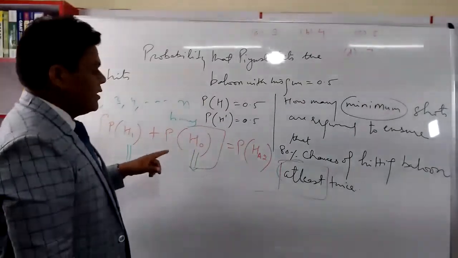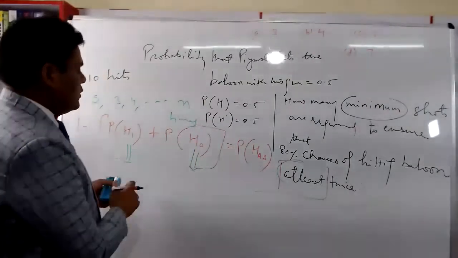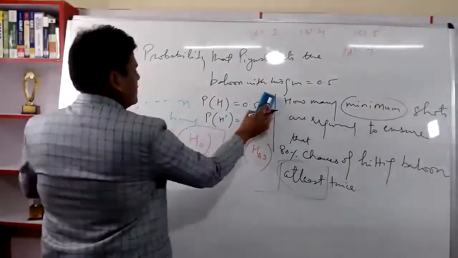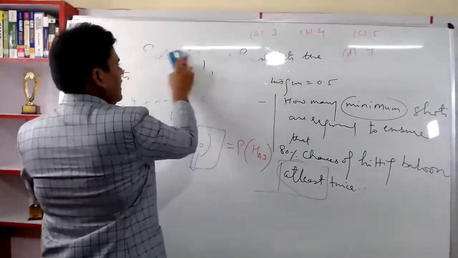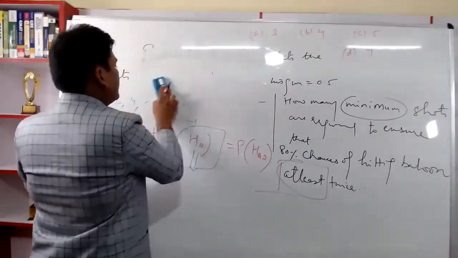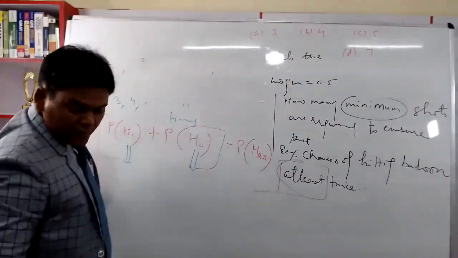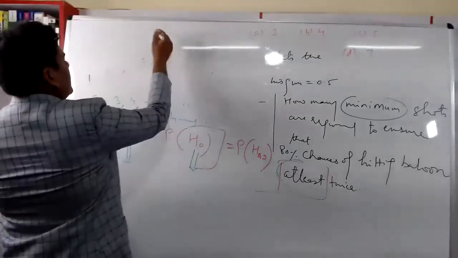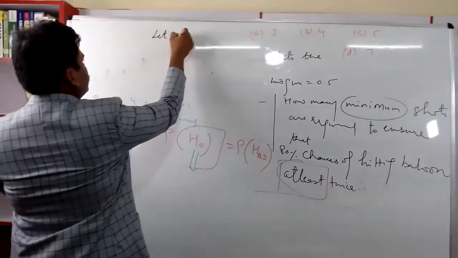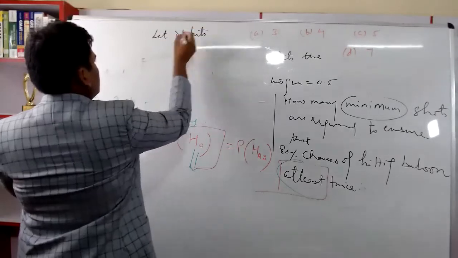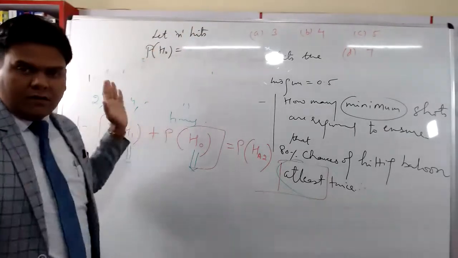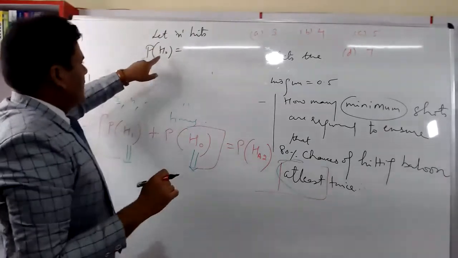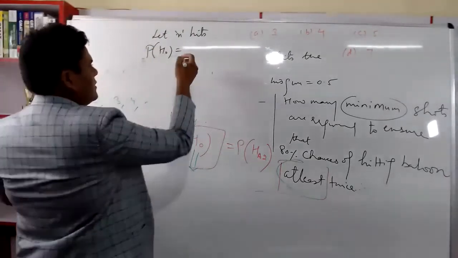So probability of hitting the balloon, I'm not able to hit the balloon ever. So how should I do it? Let's assume there are n hits. Probability I'm not able to hit the balloon ever. Right? First hit.